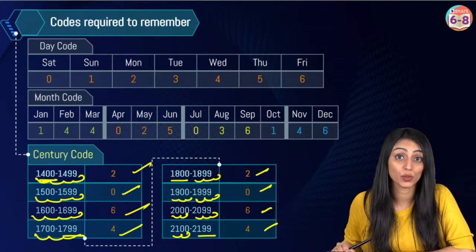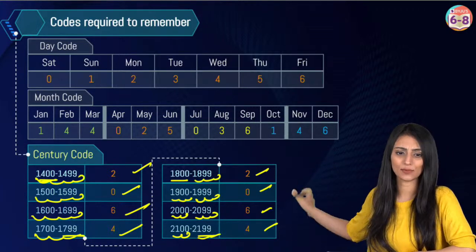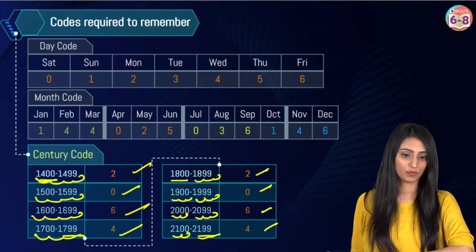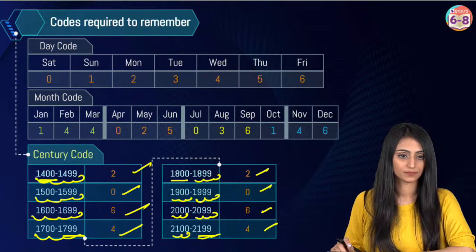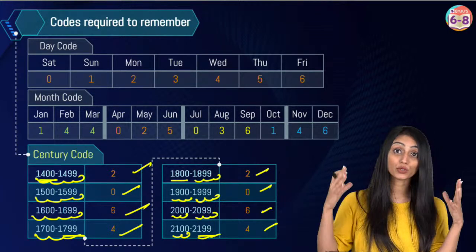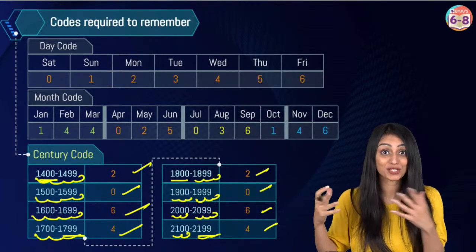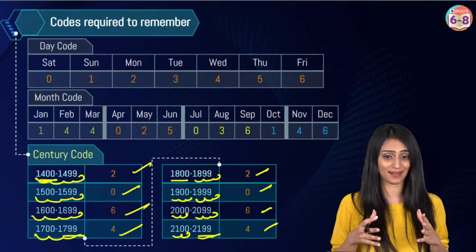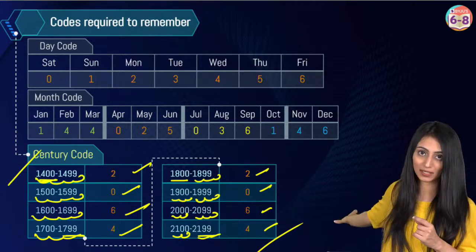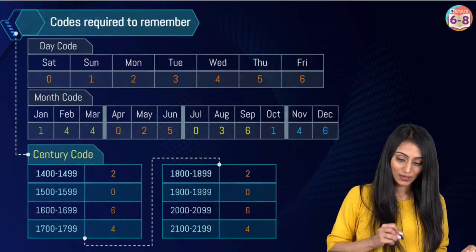So before 1400, as I told you, there are codes for that as well, and even after 2199 there are codes. But we are only discussing this much part. The codes change before and after that. So let's first discuss these ones, because it will be difficult for you to understand if I show you so many codes before 1400 and after 2199, as the codes are going to be different. You will have to remember a lot of things in that case. So let's first understand this much, from the 1400 century to 2199. All right, so these are the codes.